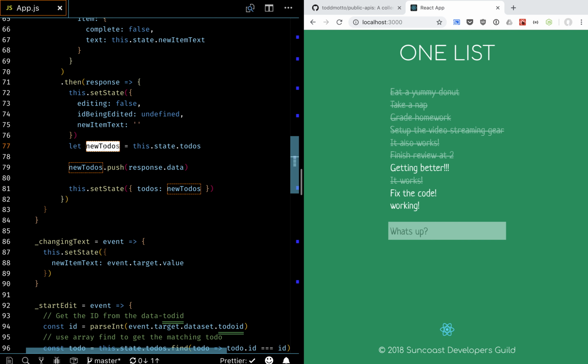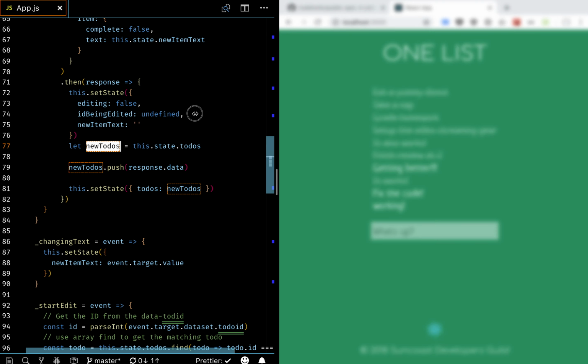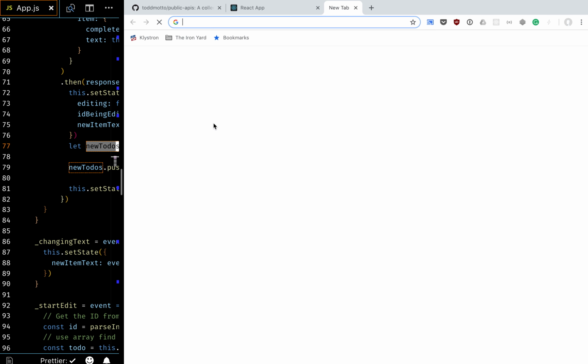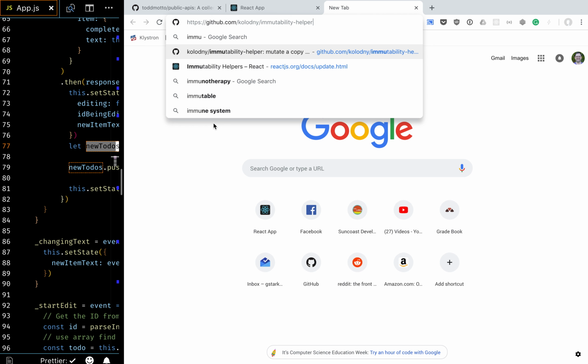New to-dos is an alias, a reference, a pointer to the same list of to-dos. It's just giving us a new name to call it rather than this.state.todos. So we're still modifying the same state. So this is still kind of bad practice. So what we have is another library called immutability helpers.